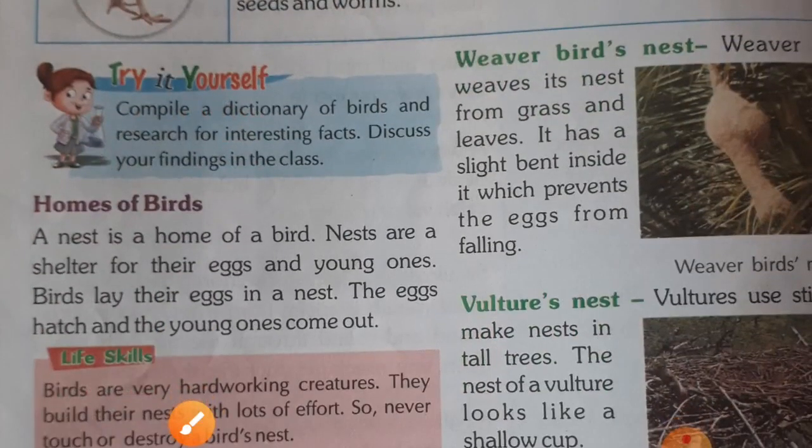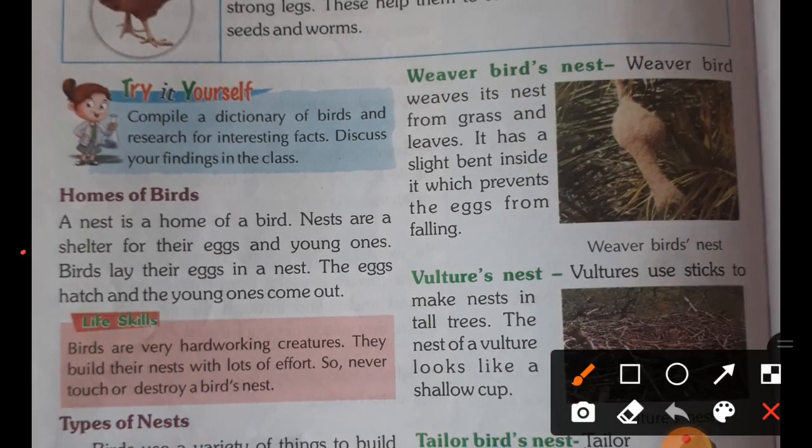Now next, home of birds. A nest is a home of birds. As we live in a house, the same way birds live in the nest. Nests are a shelter for their eggs and young ones. Birds lay their eggs in the nest, and the eggs hatch and the young ones come out.